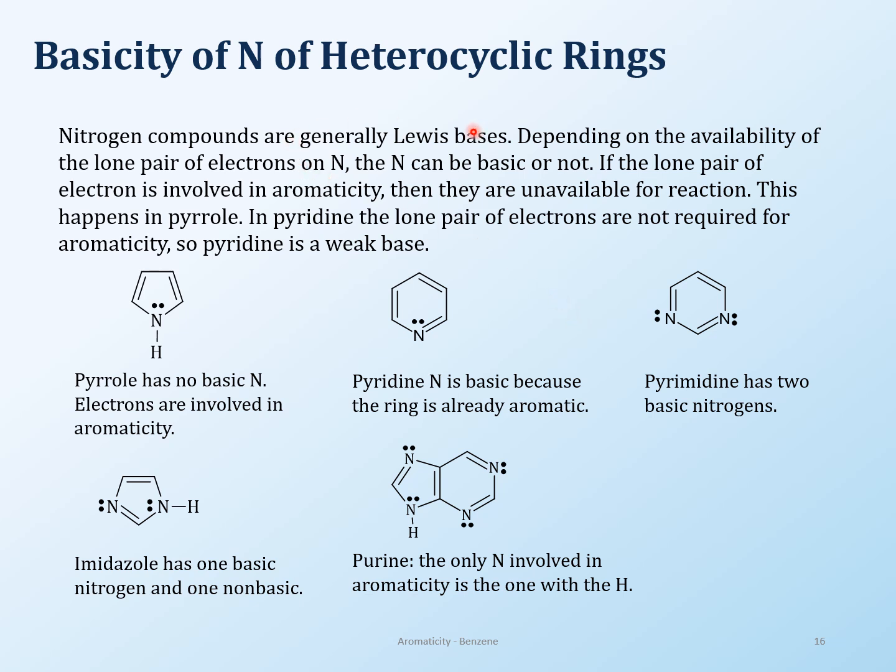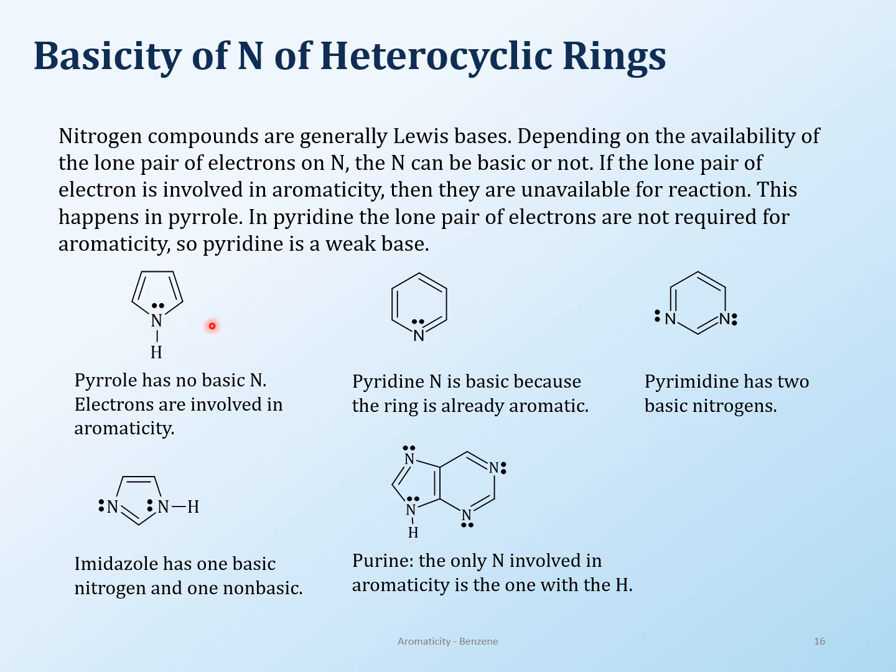But in heterocyclic rings, we have to figure that out, whether that nitrogen can give its electrons or not, because if it does give its electrons, it's a Lewis base, but if it doesn't, then it's not. But why will it not give its electrons? The reason is that they are involved in aromaticity. In the case of pyrrole, the lone pair of electrons are in conjugation with the other electrons. Because of that, they're not available for reaction.